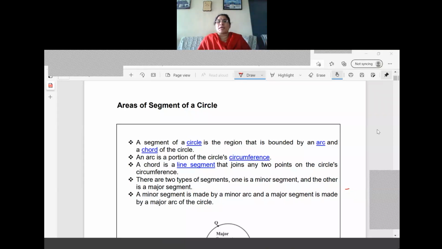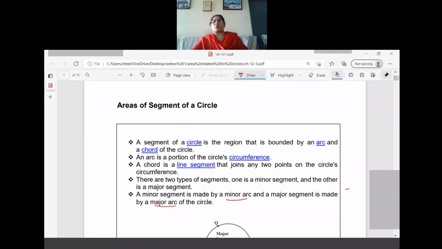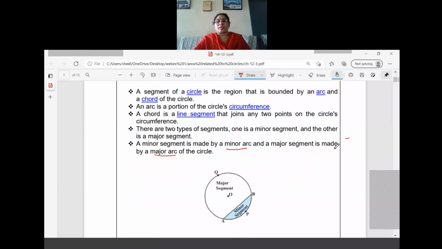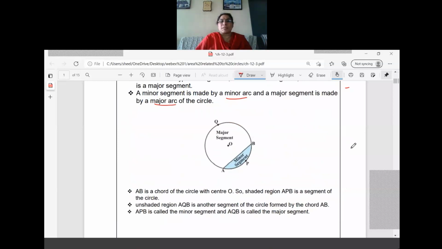Now here also we can see two types of segments, just as we saw two types for the sector. What are they? Here also there is the minor segment and the major segment, depending upon the arc, right? A minor segment is made by minor arc and the major segment is made by major arc of the circle. Now we can see the diagram, you can understand more. The shaded portion is the minor segment, the unshaded portion is the major segment.